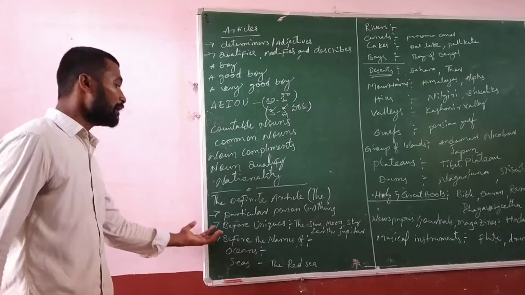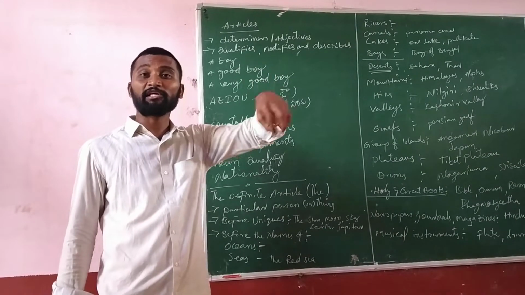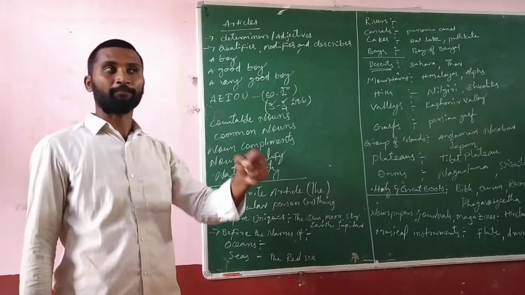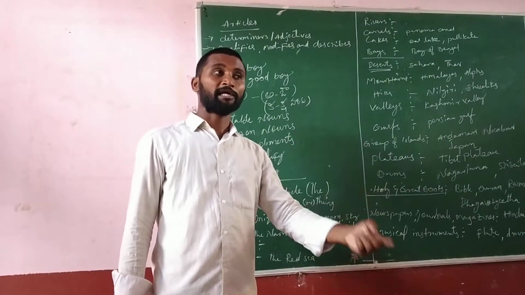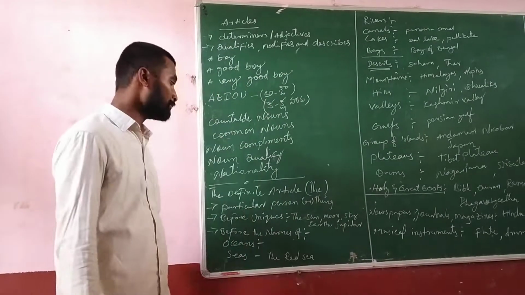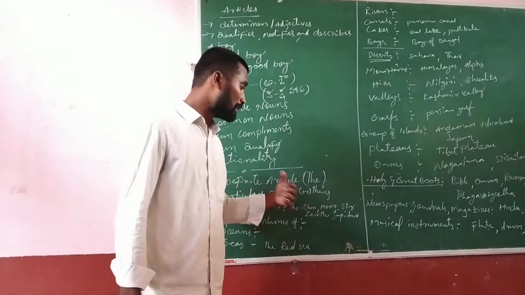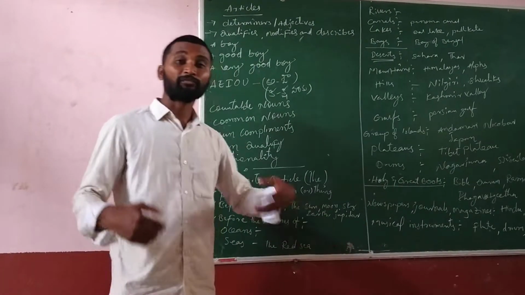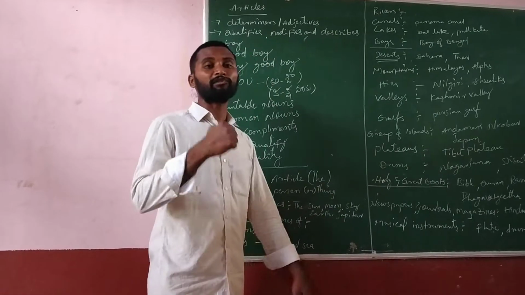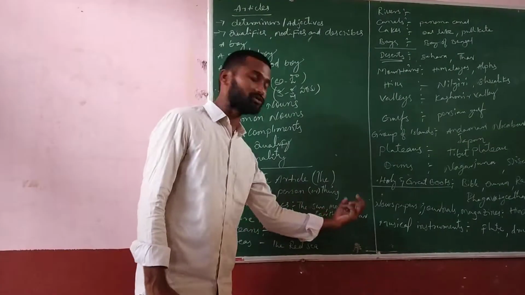And we can use it with unique names also, the single one which is present in this universe. If any person or anything or any place is a unique thing in this world, then you can use the. If you see sun, you can say the sun, the moon, the sky, the earth, the Jupiter. Because all these are unique things, only a single one is present. That's why we have to use the.